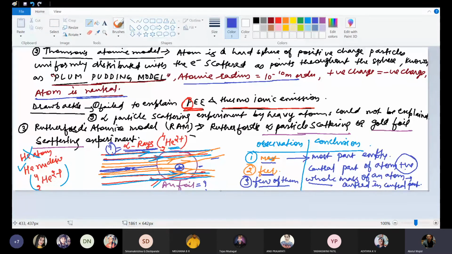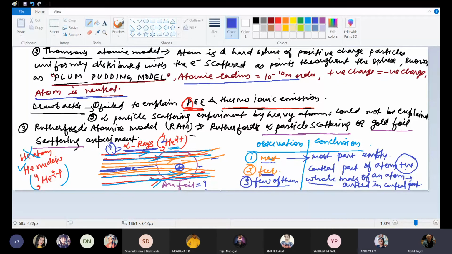But why only gold? Why not silver or platinum? Silver is more reactive than gold, and platinum is less reactive than gold. Then why not use platinum? Because it is very costly. Compared to platinum, gold is a little less costly. That is why gold is the ideally used metal.